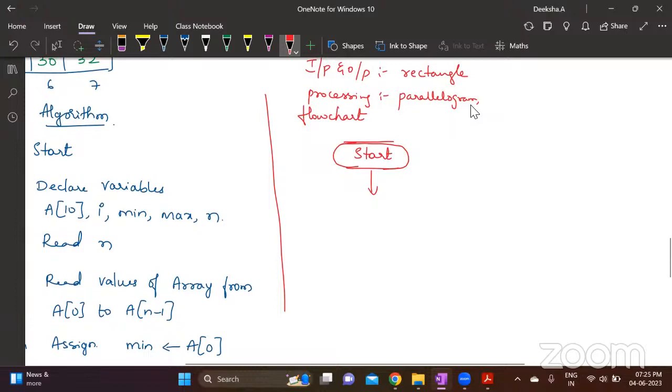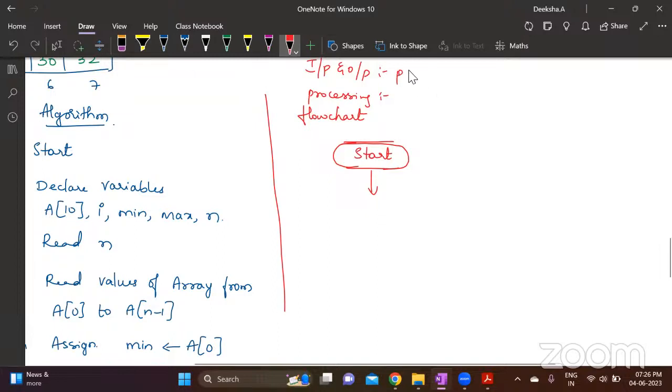Have I given the reverse? Just check. I'm not sure whether I forgot. Yes, ma'am. Input and output, it is parallelogram. Correct, madam. Whatever symbols you have given. Correct. Input output is in parallelogram, processing is in rectangle. Yes, ma'am. Yeah, it's the reverse.